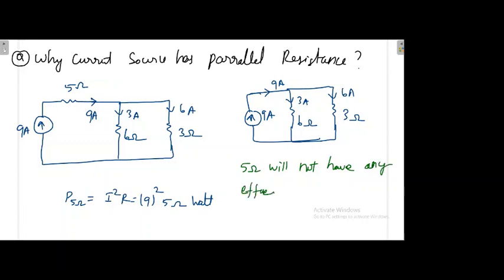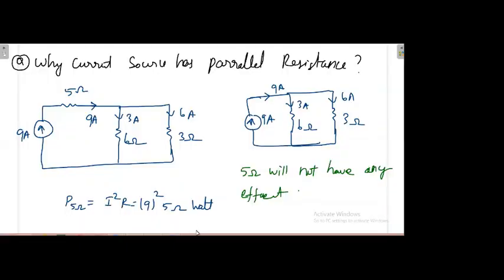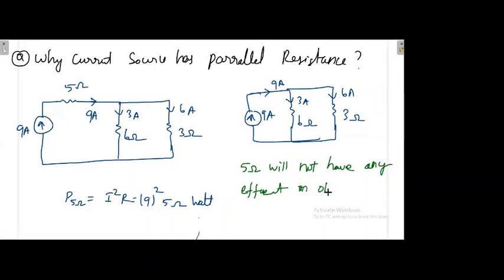It will not have any effect on other part of the circuit, but it simply wastes the power.